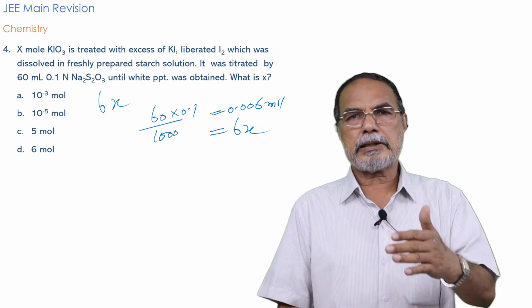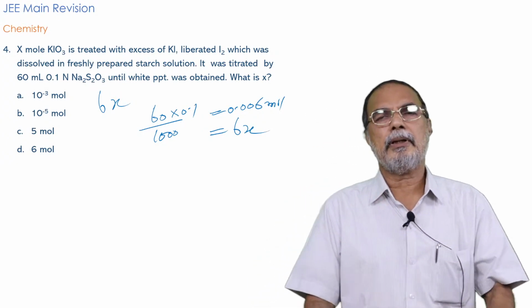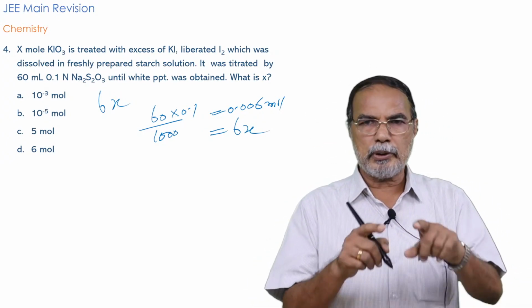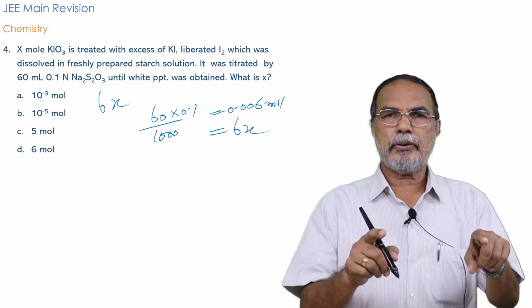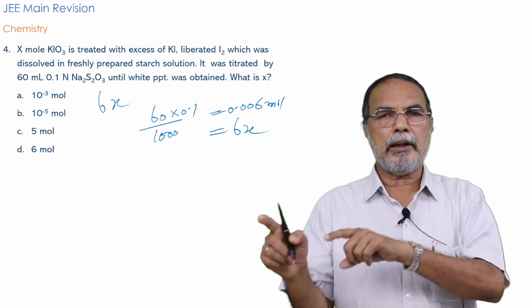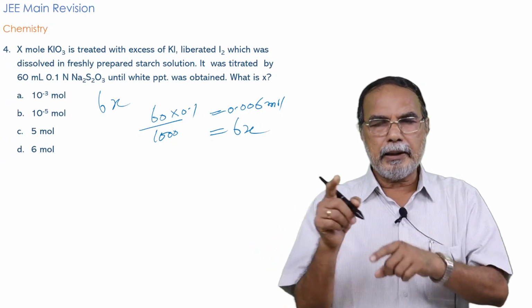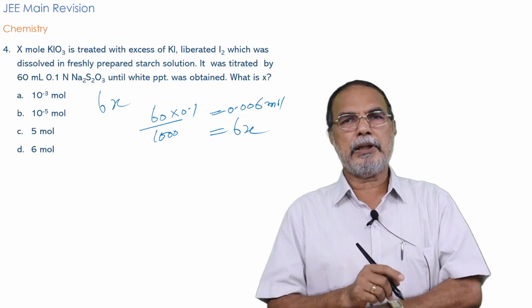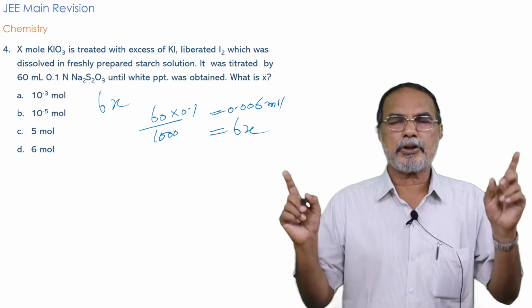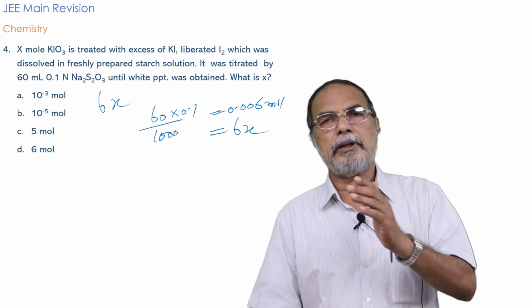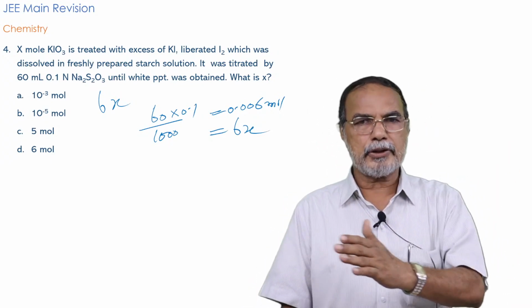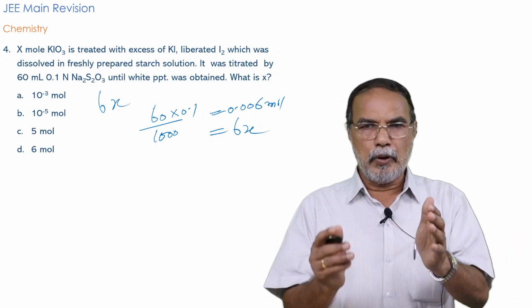You must know the balanced equation, from which you must be able to find out the mole equivalent of iodine that is there. Then the next equation you must know is the reaction between iodine and sodium thiosulfate to give sodium tetrathionate and sodium iodide. For that also you must know the balanced equation and the mole relationship.